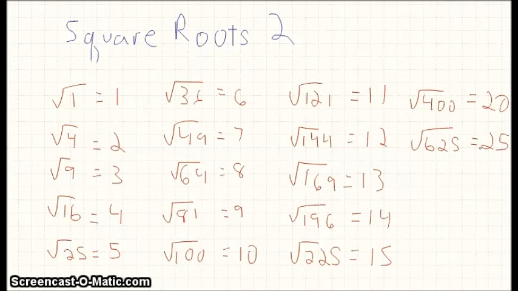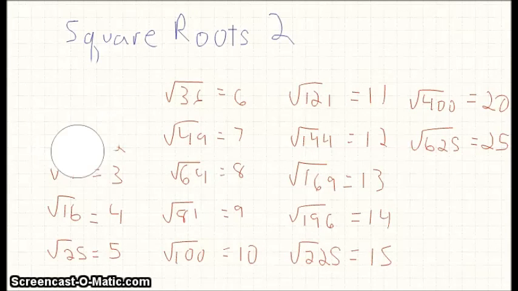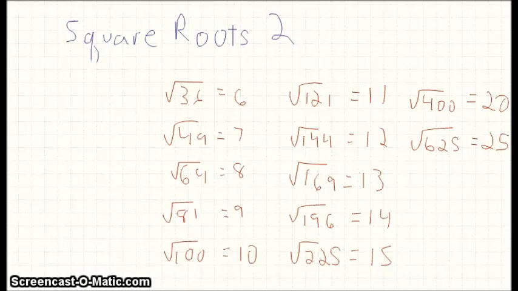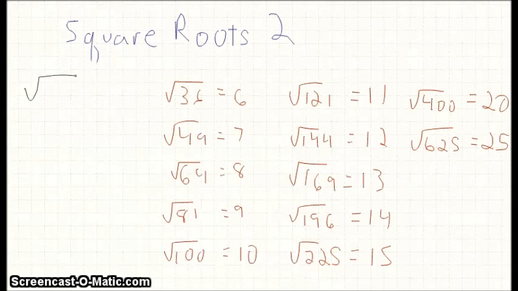So I would encourage you to learn all these different square roots. And anytime you have something that's in between these numbers is when you're going to have to estimate. I did a couple of the smaller ones in my last video, so let's do a couple of the bigger numbers. So let's say we have the square root of 150. So where would 150 fall? It would fall in between the square root of 144 and the square root of 169.